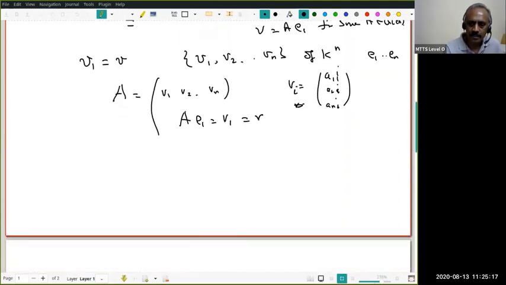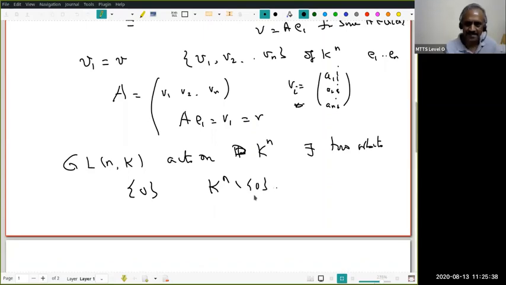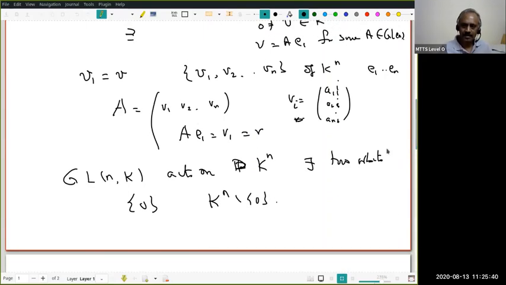I have shown that when GLN K acts on Kn, there are exactly 2 orbits. Very fantastic. You see that? One orbit consists of only 0, the other orbit consists of all non-zero elements. That's it. Because what did you show? Take E1, then the orbit of E1 is V. And if V belongs to the orbit of E1, then the orbit of V is the same as the orbit of E1.